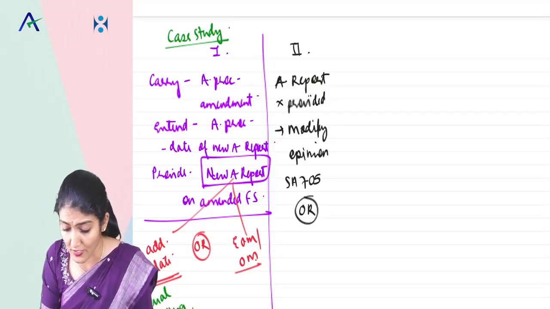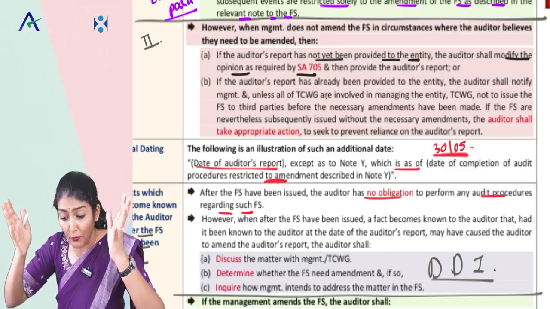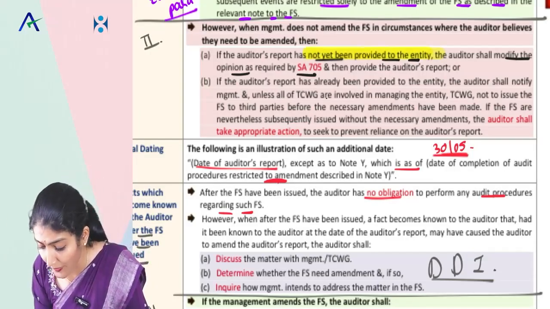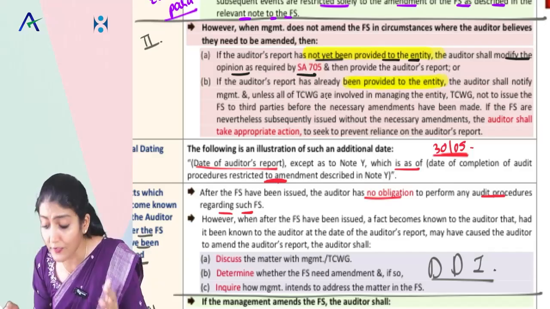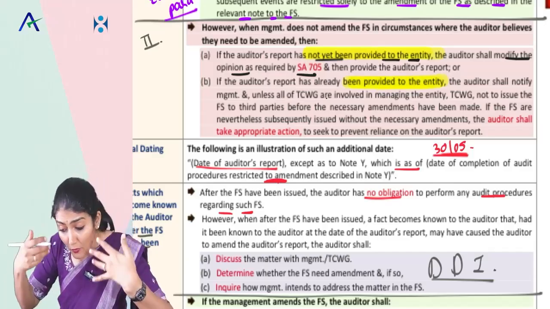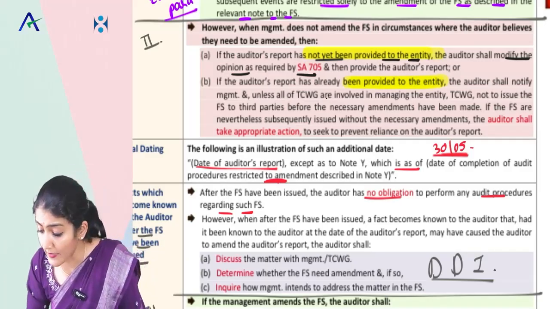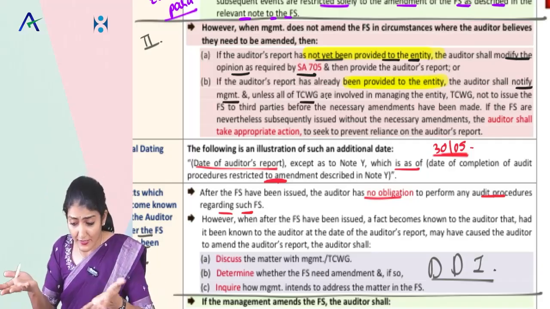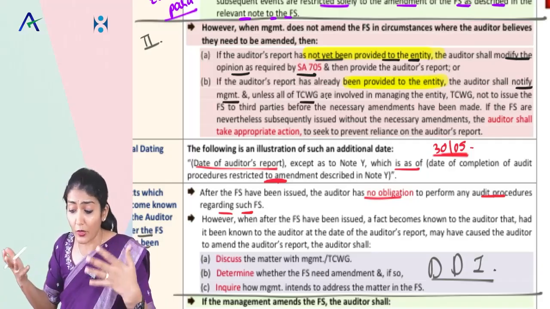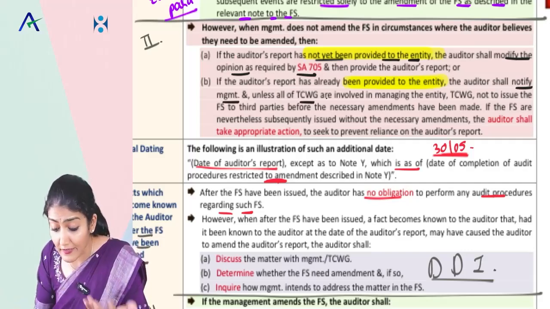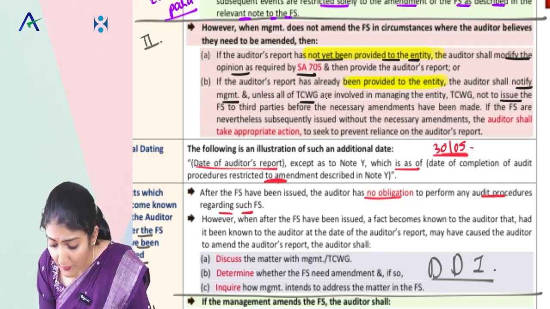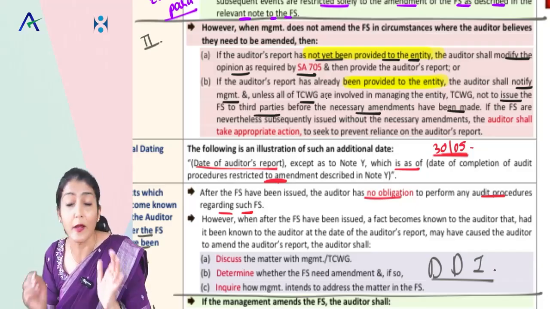Or second, the report has already been provided to the entity. Now the auditor notifies management and TCWG, unless TCWG is also involved in managing the entity, and tells them not to issue these financial statements and audit report to third parties before the necessary amendments.